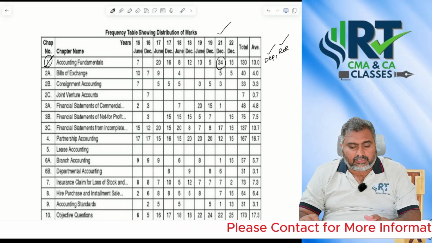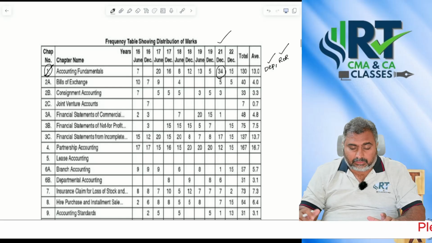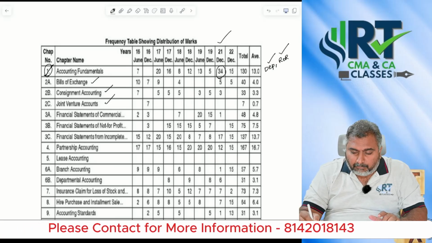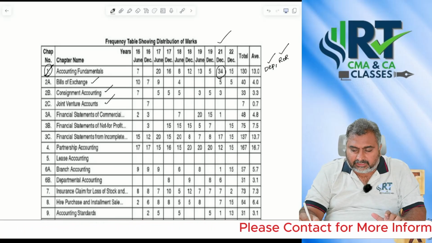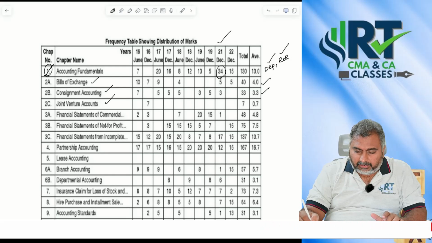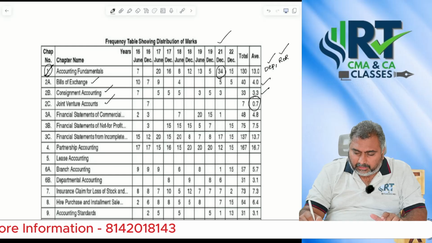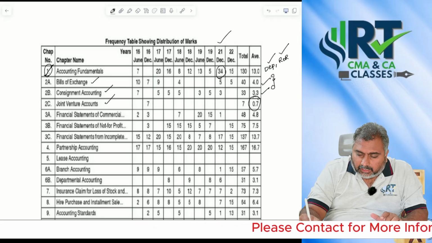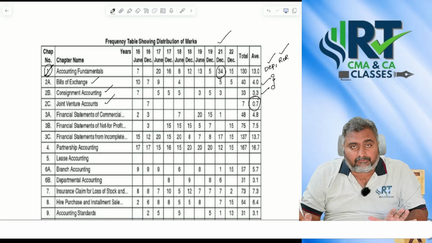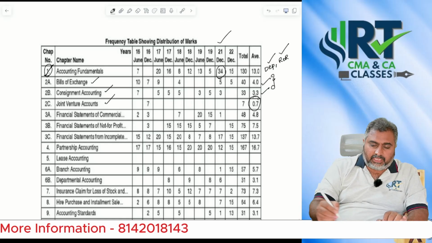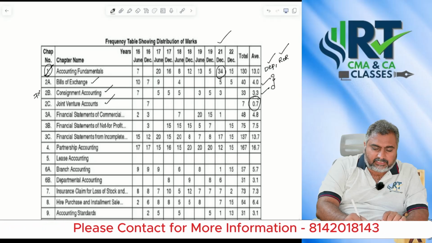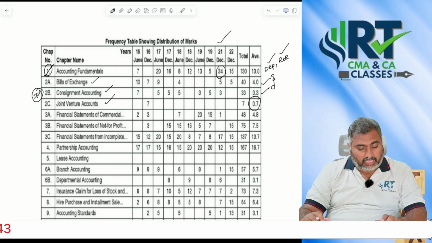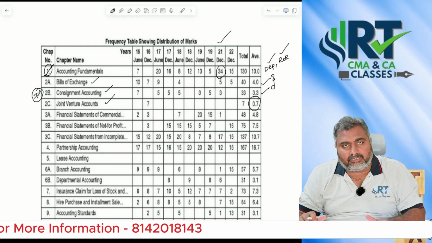And if you check the weightage of bills of exchange, consignment and joint venture, combined, as an average it is 4 plus 3, and joint venture they are not focusing at all. That means you need to focus mainly on these two chapters: one is bills of exchange and the other is consignment. In the recent examination, they generated a 7 marks question from consignment accounting. I will show you the question paper of the recent examination also, sir.